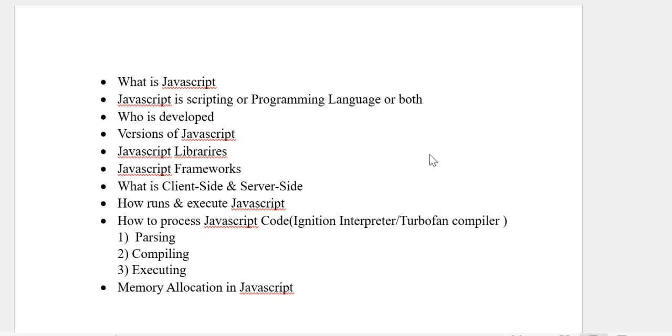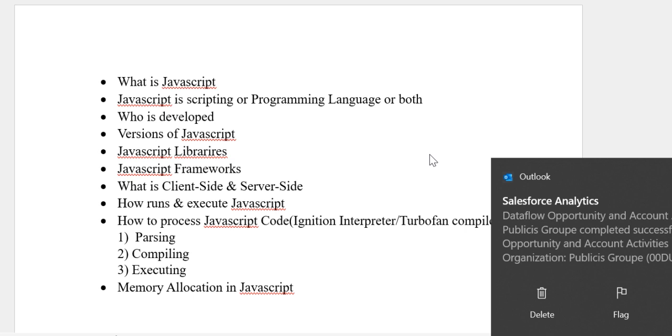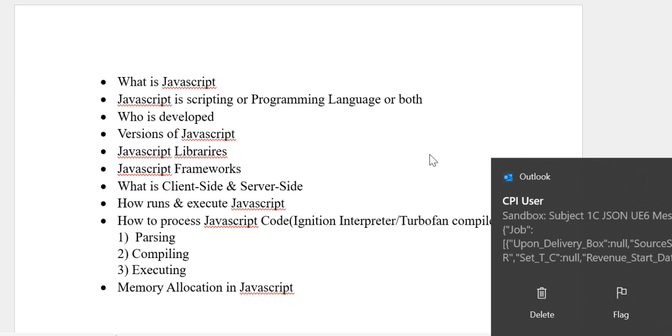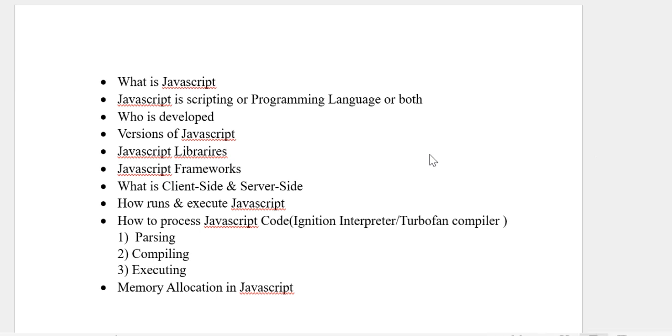You can also comment in the comment box which programming language is most popular in scripting languages. I can give one example, like Python. Python is also a scripting language, but not only that, it is a programming language too. There are multiple scripting languages and multiple programming languages in the market, so you can comment in the comment box.